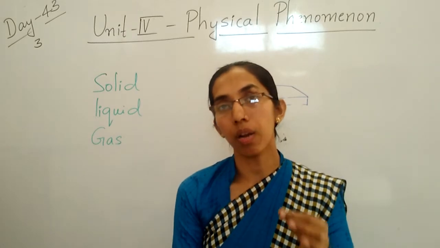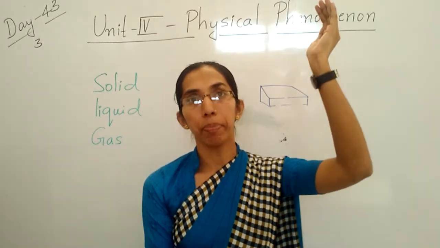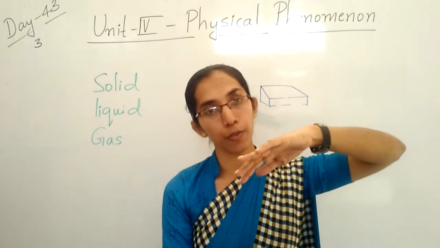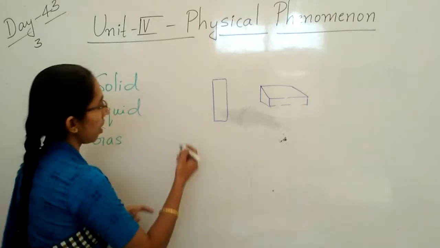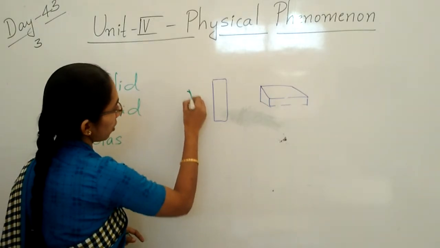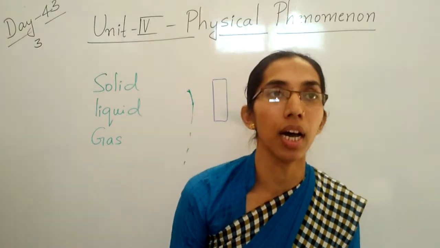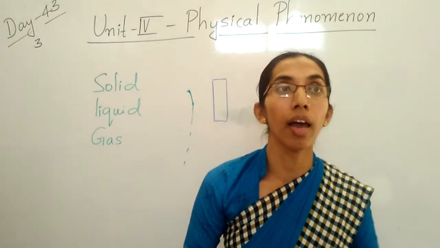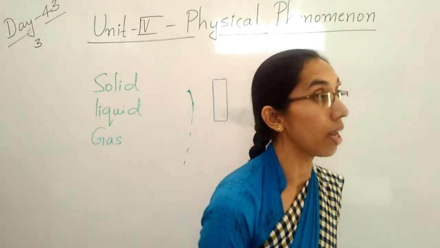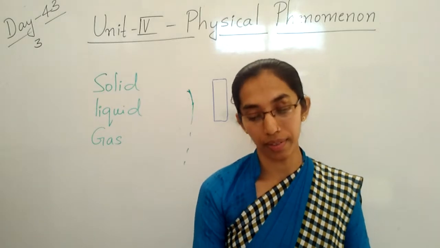Remember, children, liquid always flows from upper to lower level. Examples: water, milk, oil, fuel, that means petrol and diesel. These are the liquid things.